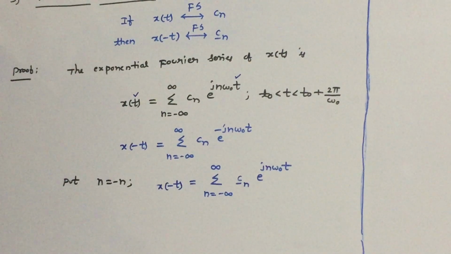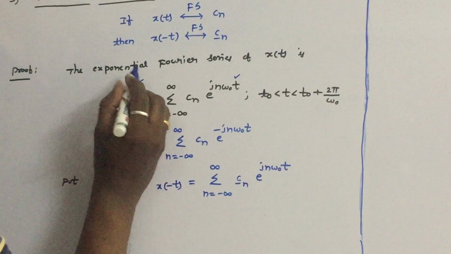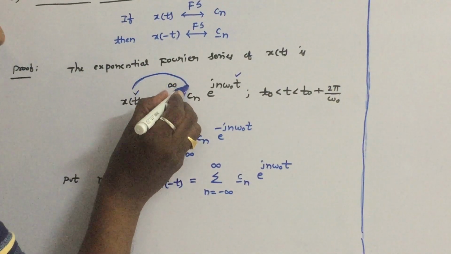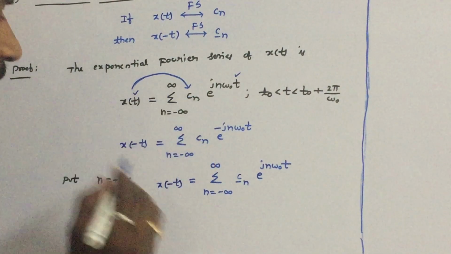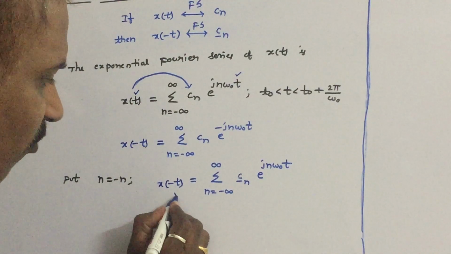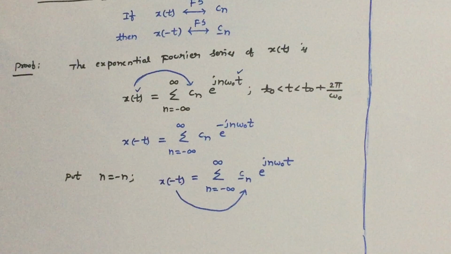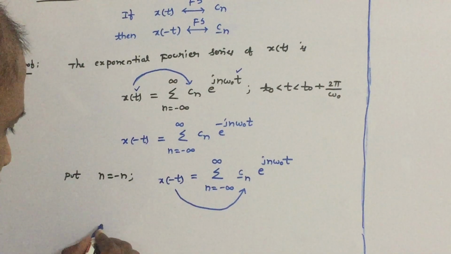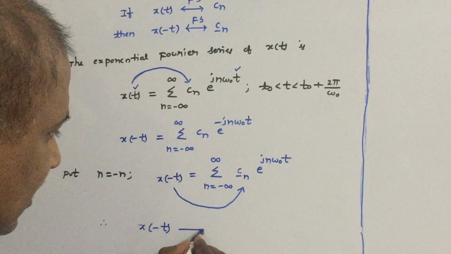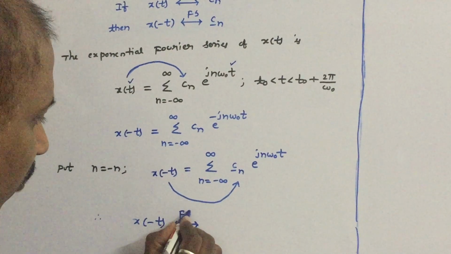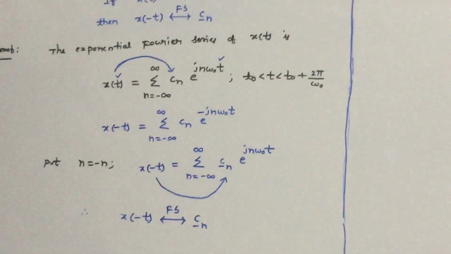You can clearly notice one point here. If x of t's exponential Fourier series coefficients are Cn, then for x of minus t the exponential Fourier series coefficients are C minus n in this expansion. So the conclusion is that x of minus t's exponential Fourier series coefficients are simply C minus n.